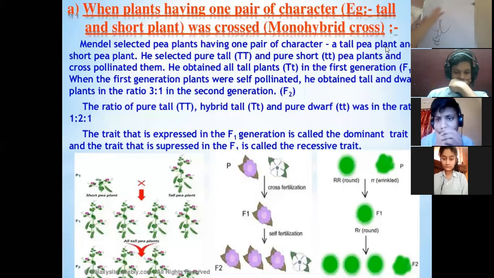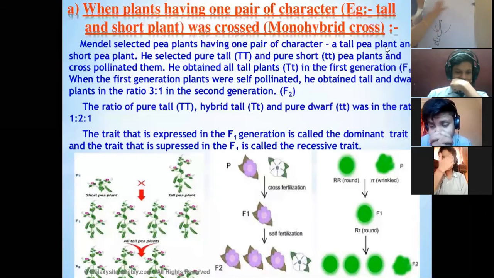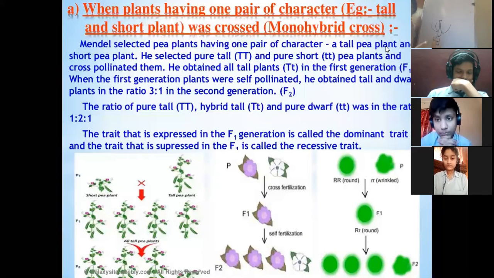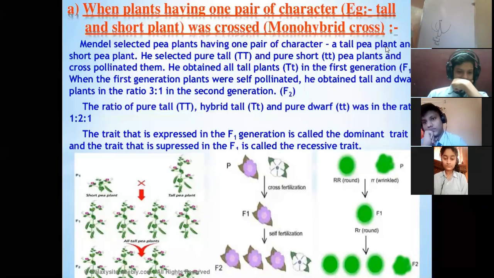Then, so that the pollen grains which are traveling in the air do not stay on the stigma of this flower, the flower is covered with muslin cloth. This is the technique which was used by G.J. Mendel to reach the conclusion of the law of segregation.